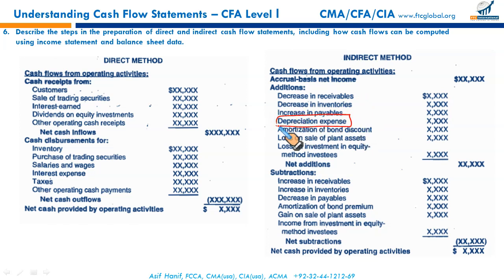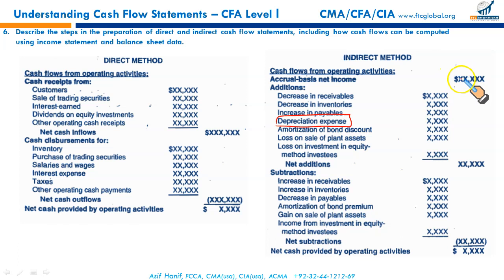Depreciation expense is a non-cash expense because when we charge depreciation against our income, we debit depreciation expense, credit accumulated depreciation. We do not credit cash. When we charge depreciation, we do not pay anything to anybody. We simply debit depreciation, credit accumulated depreciation. It's a non-cash charge against an income.